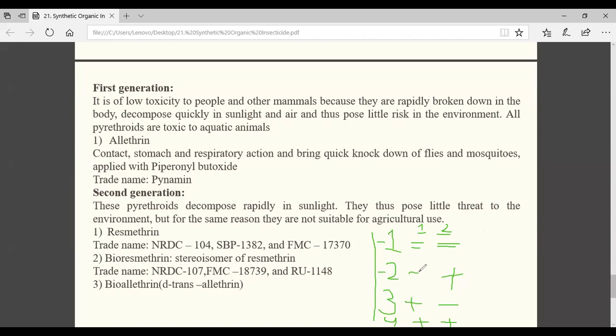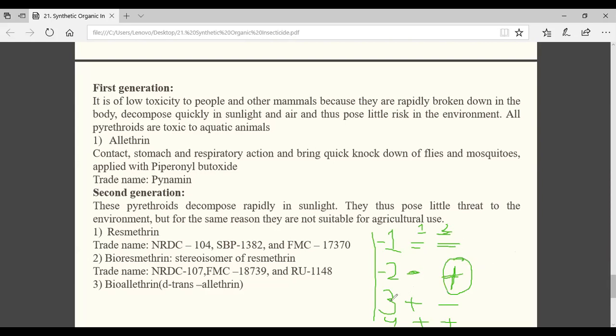So in the second generation, what happened? You see, factor 1 is negative. That means photo instability. They are not stable. They are degraded into non-toxic compounds. But in case of the second factor, they are positive. That means they became good stomach poisons. Here the development has occurred in the synthetic pyrethroids. Getting my point or not?